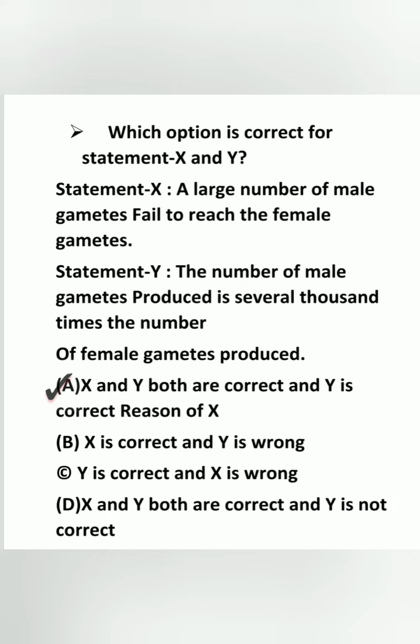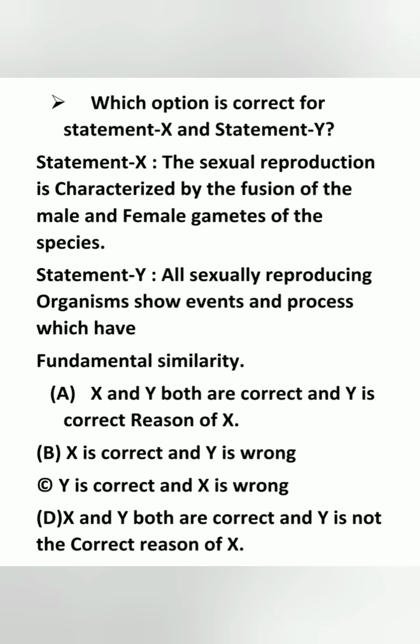Which option is correct for statements X and Y? The answer is A. X and Y both are correct and Y is the correct reason for X. Statement X: a large number of male gametes fail to reach the female gamete, and Y: the number of male gametes produced is several thousands. Which option is correct for statements X and Y?